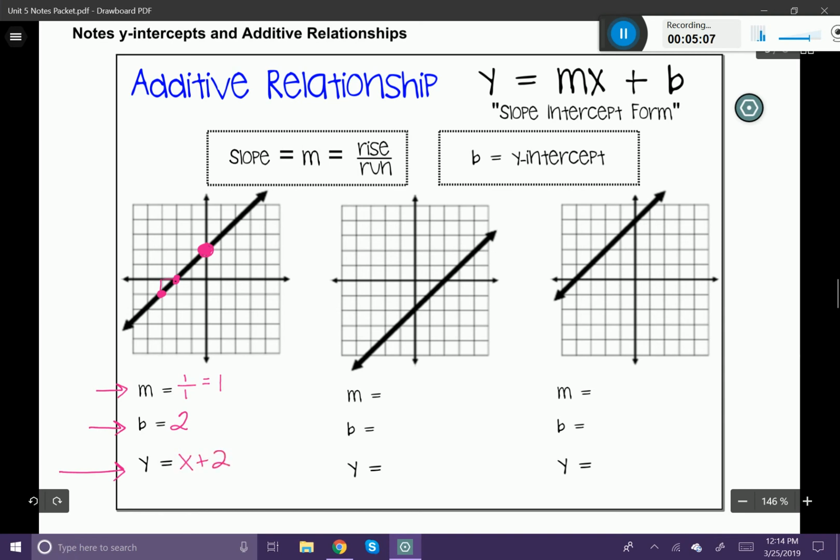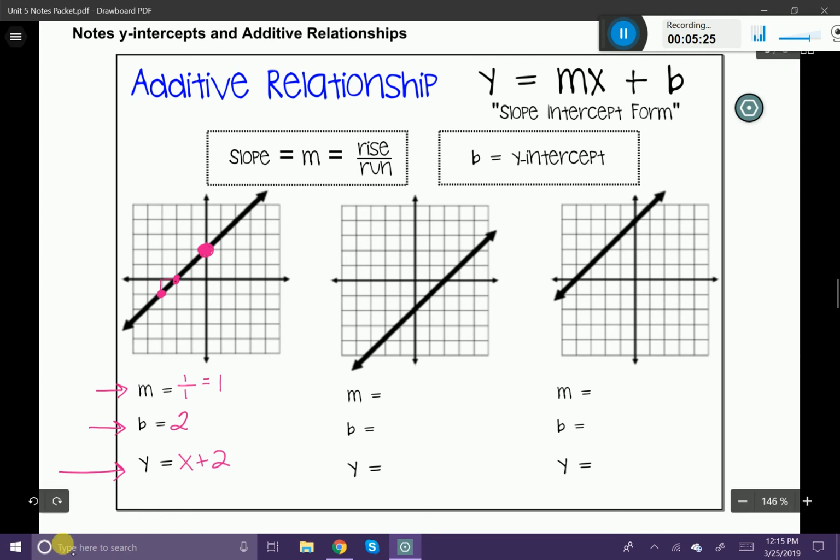For the purposes of the examples that we're going to be using in this unit, when we have an additive relationship, our slope is always going to be 1. Later on down the road in Algebra 1, that coefficient will change to a different type of number. All right, let's look at the second example.